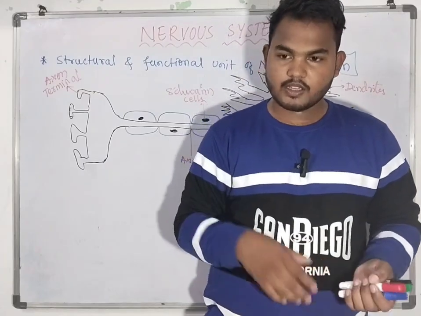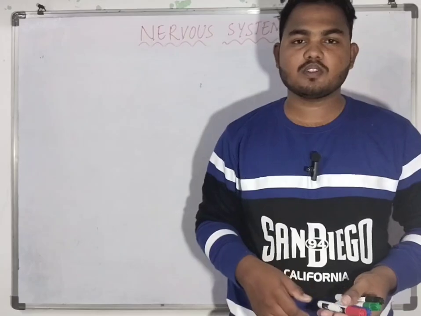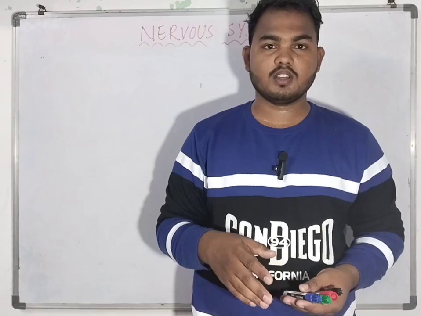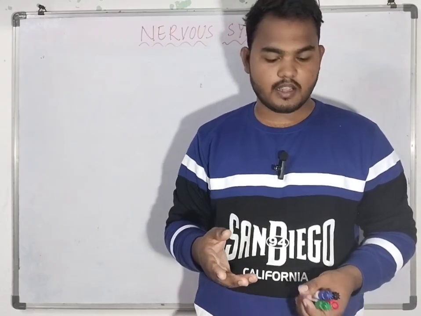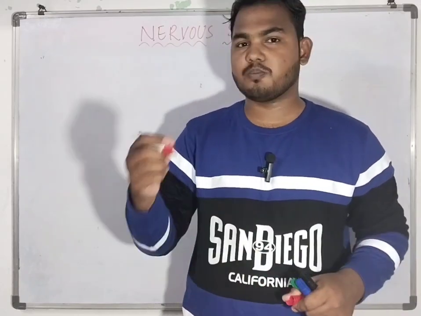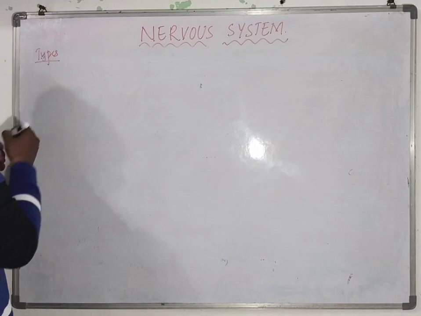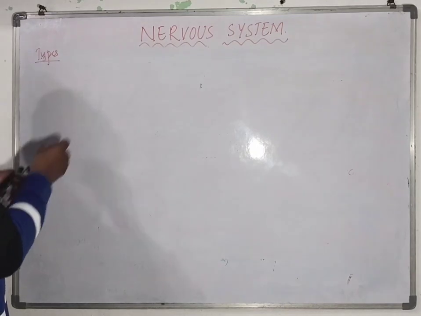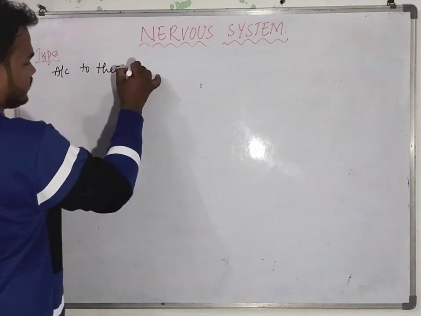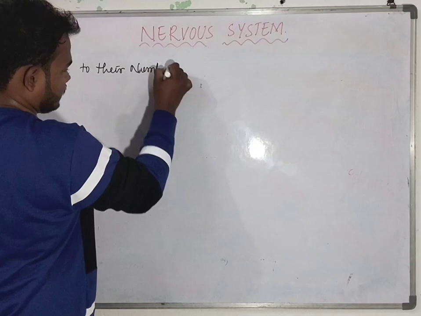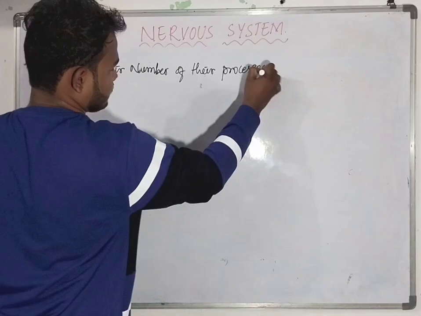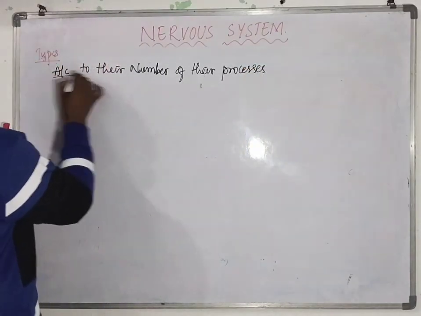Next, we will see the types of neurons. The classification of neurons depends upon many things. The neurons are classified according to their number of processes.